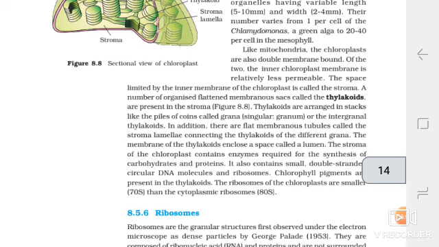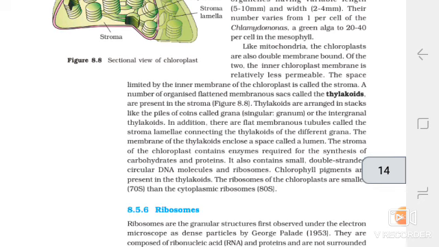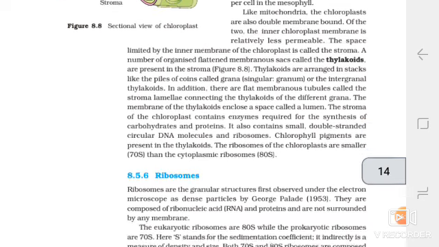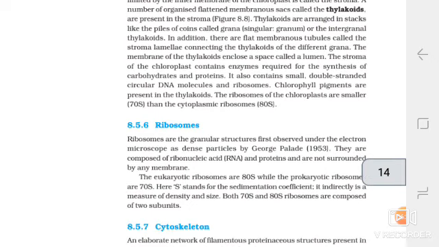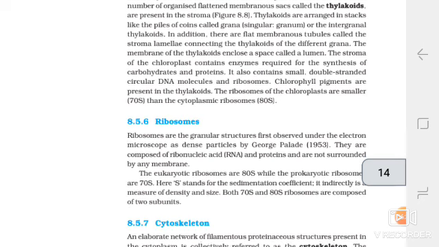In addition, there are flat membranous tubules called the stroma lamellae connecting the thylakoids of the different grana. The membrane of the thylakoids encloses a space called a lumen. The stroma of the chloroplast contains enzymes required for the synthesis of carbohydrates and proteins. It also contains small double-stranded circular DNA molecules and ribosomes. Chlorophyll pigments are present in the thylakoids. The ribosomes of the chloroplast are smaller (70S) than the cytoplasmic ribosomes (80S).